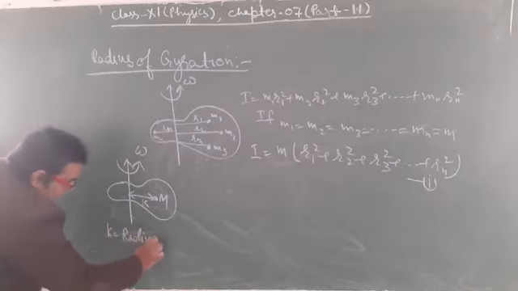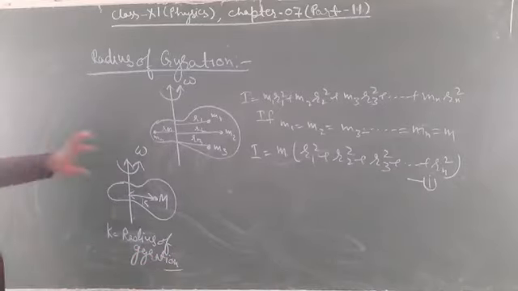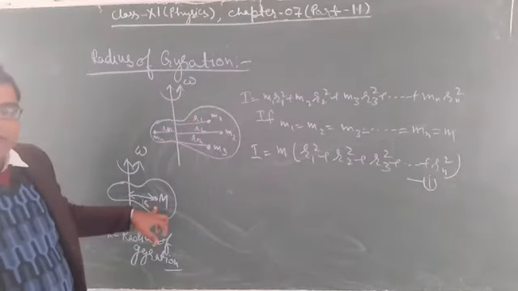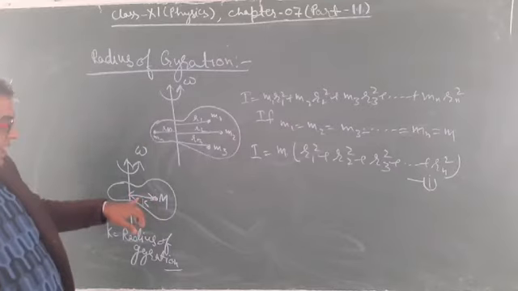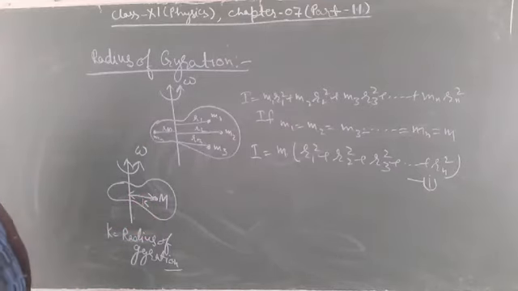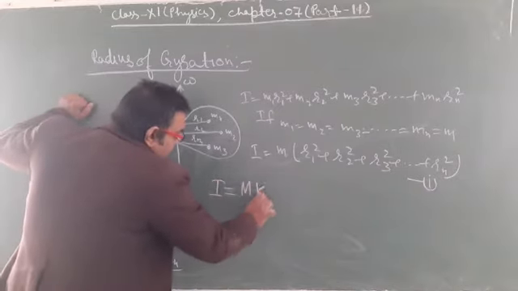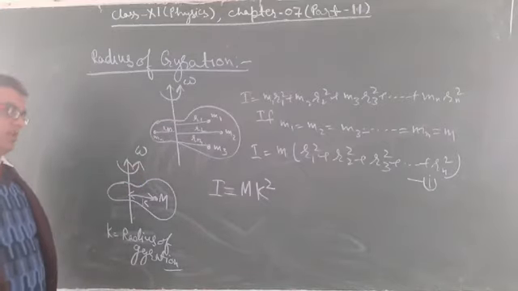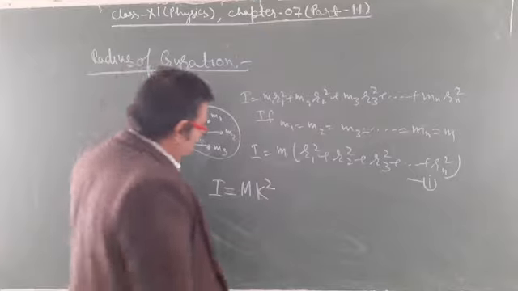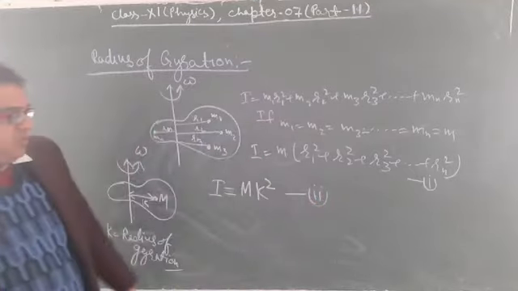If the whole mass of the body is concentrated at a given point, the distance of that point from the axis of rotation is called the radius of gyration, k, and it can be given as I equals M k square. Now from here we can find the value of k square. Suppose this is equation 1, M into k square.